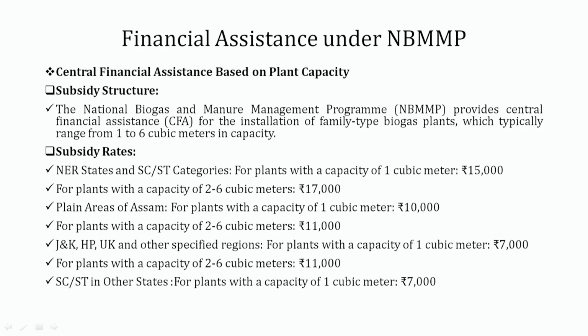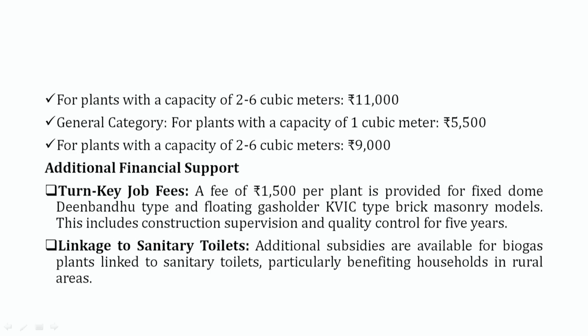For the SC/ST community in other states, the subsidy for a plant with a capacity of 1 cubic meter is around 7,000 rupees, and for plants with a capacity of 2 to 6 cubic meters, it is around 11,000 rupees. For the general category, for the same plants with a capacity of 1 cubic meter, the subsidy is around 5,500 rupees, and for plants with a capacity of 2 to 6 cubic meters, it is around 9,000 rupees.